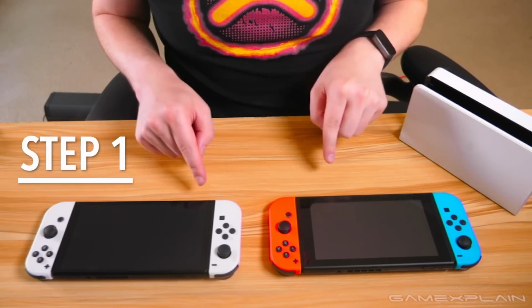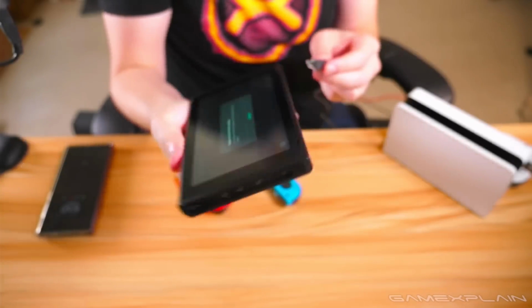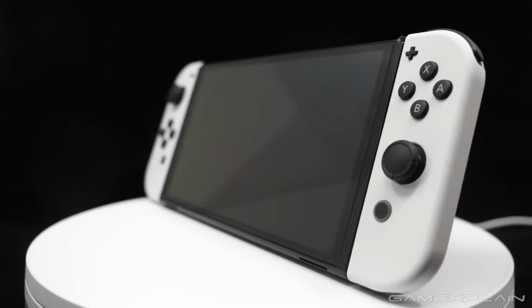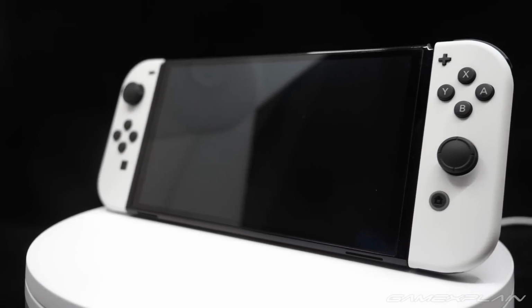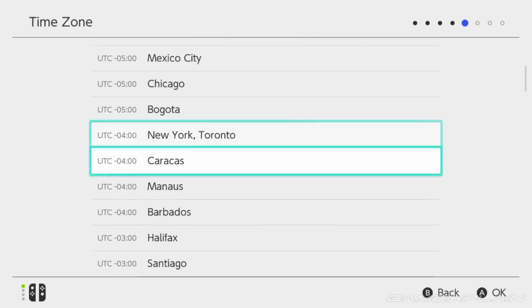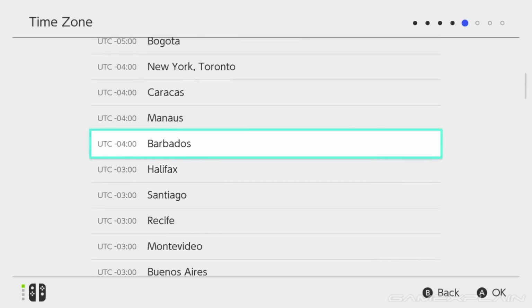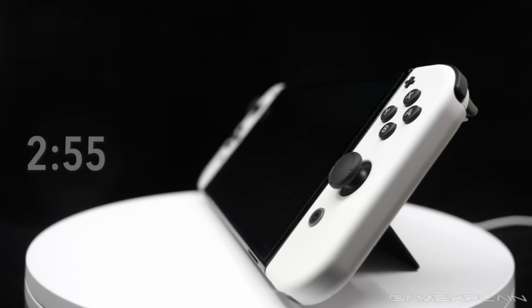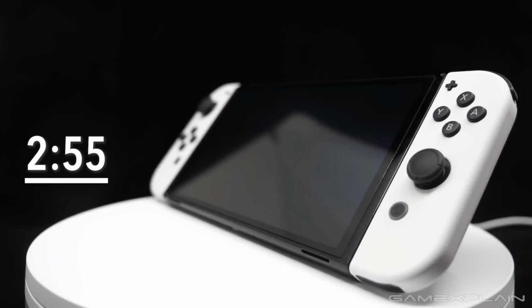Step 1, have both Nintendo Switches with you. You're going to want to keep them both plugged in during this process. From here, we're going to go one system at a time, starting with your new Switch OLED. If this is your first time booting it up, or at least you haven't finished the main setup yet, then keep watching. If you've already finished the basic setup and have access to your home screen, then you can go ahead and skip to the time shown right here.